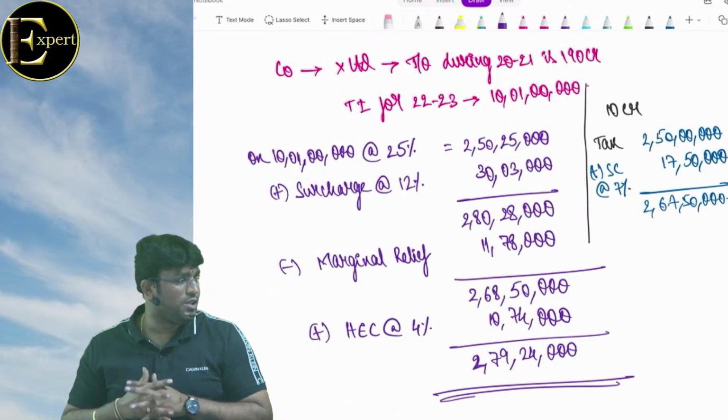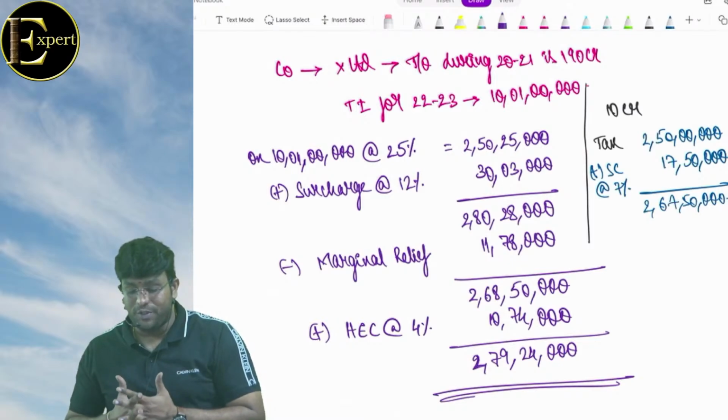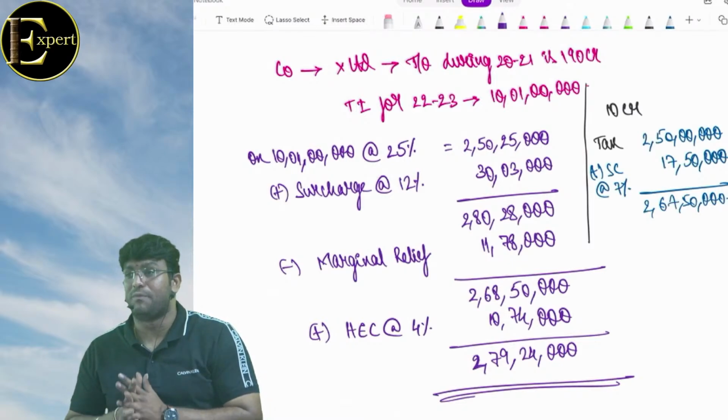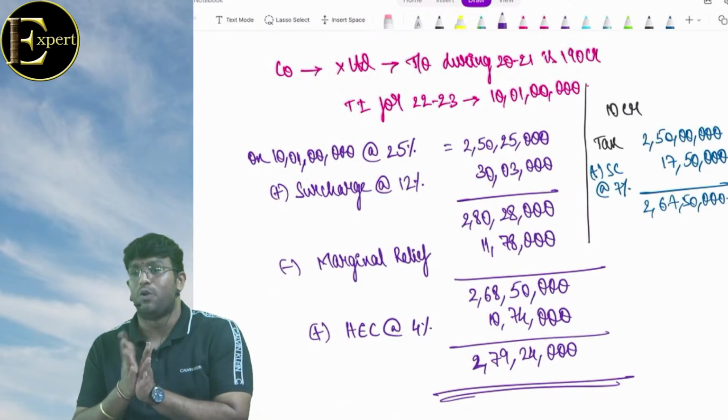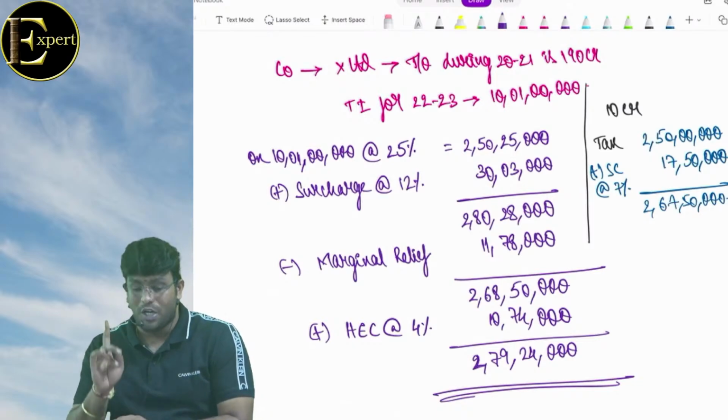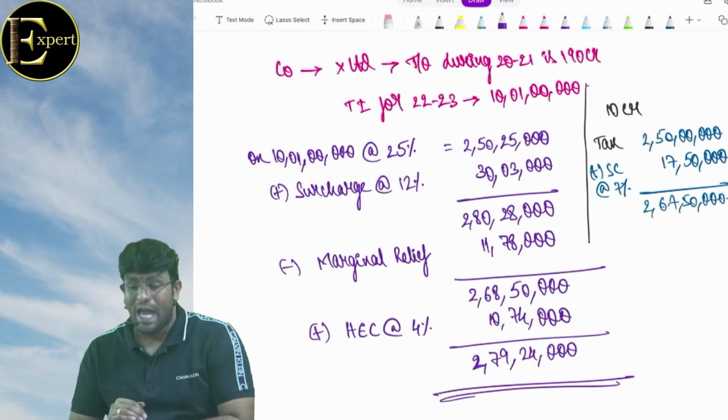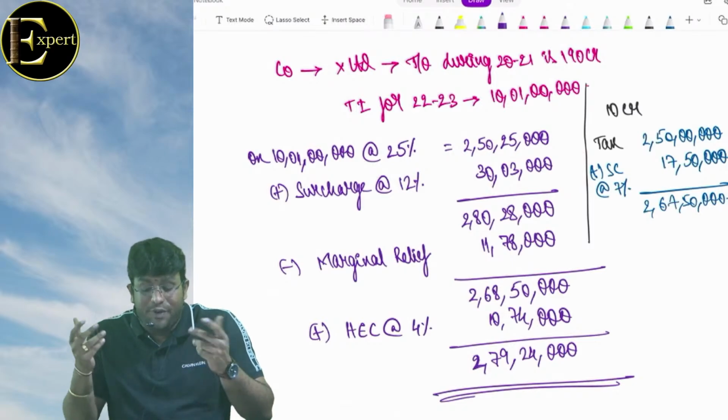I hope we are getting clarity on this question, everybody. Now the point what you have to understand, my dear friends, which you have to get a full proof clarity on this concept, is that when we are trying to compare the tax for 10 crore 1 lakh, we have to compare with 10 crore, not with 1 crore. Point number 1. And please don't get a doubt, marginal relief से फायदा क्या हो रहा है?